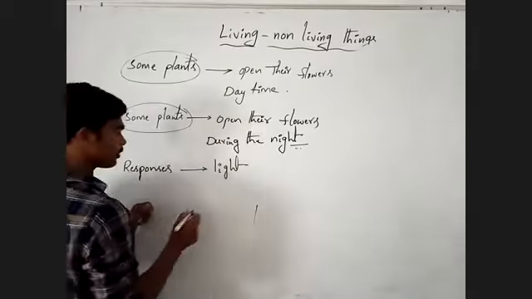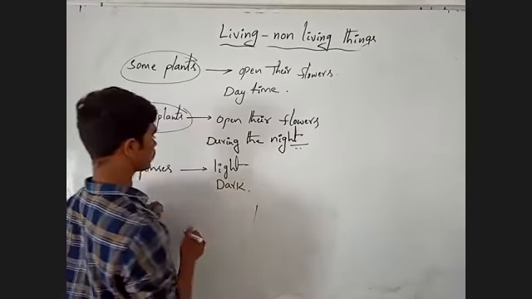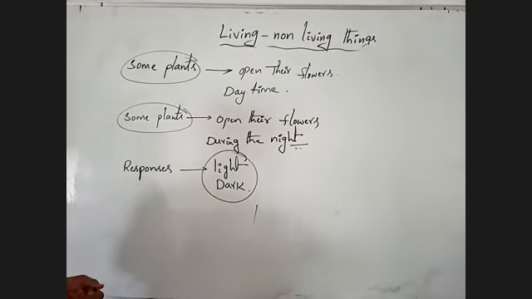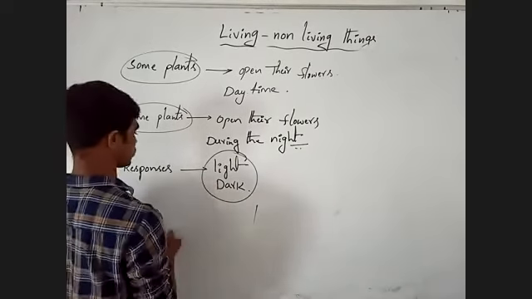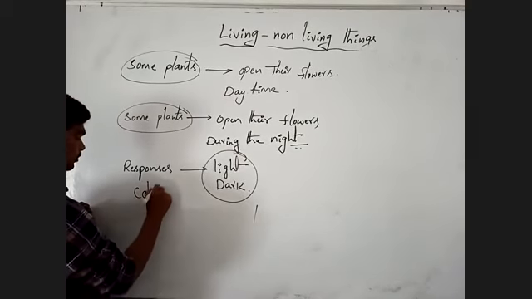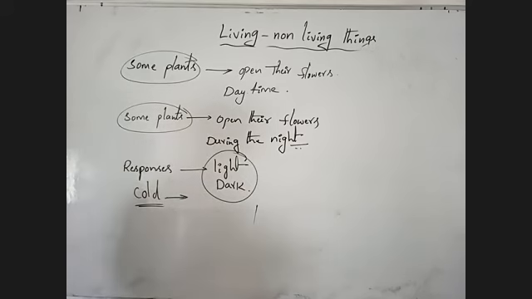Some show responses to dark. Some show responses to light and some show responses to dark. Some show responses to cold. Okay, like this, there are different types of responses. Okay, next class we'll discuss other things.